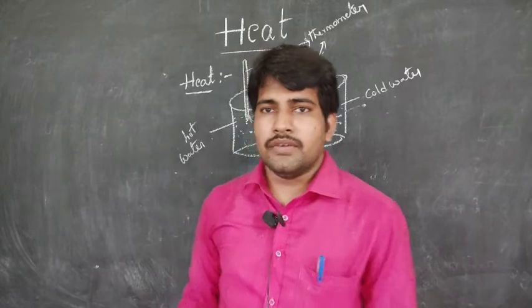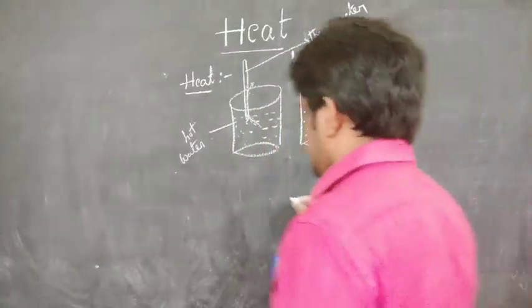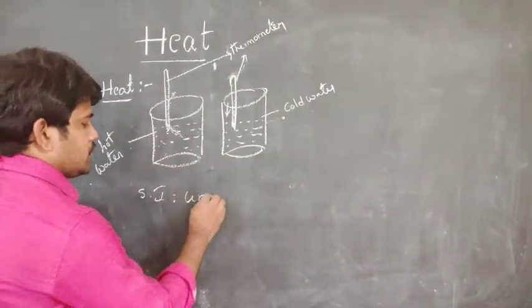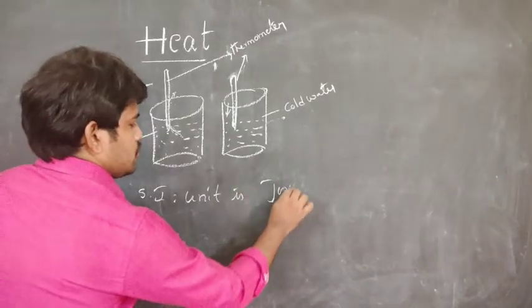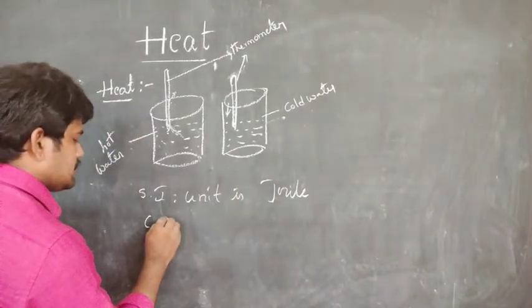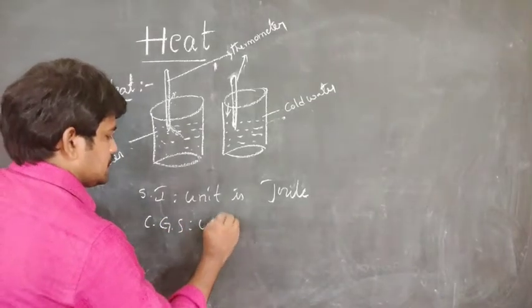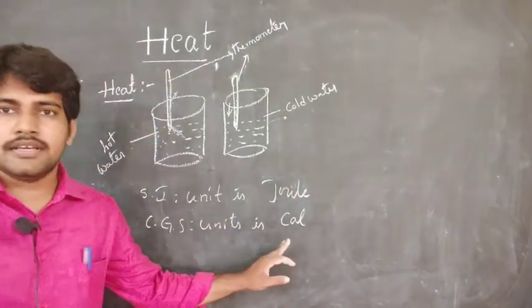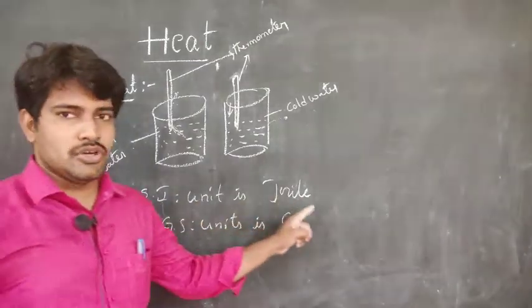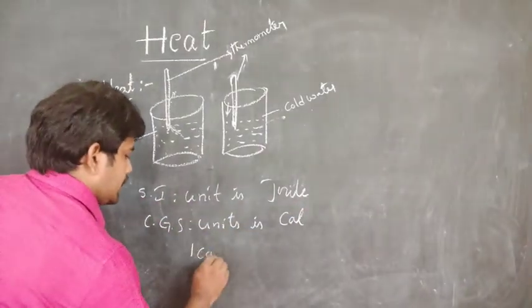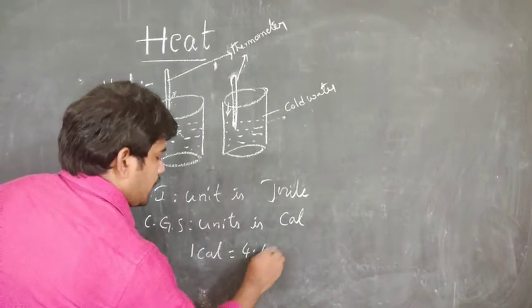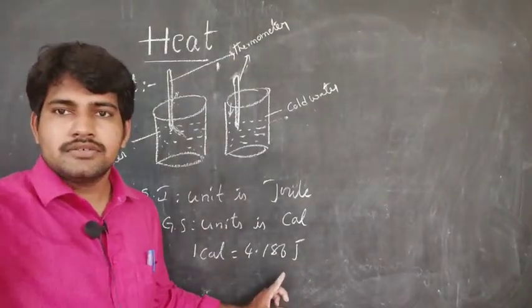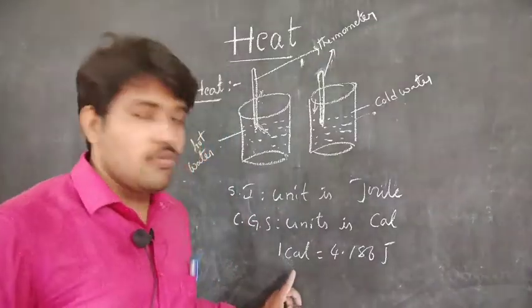The SI unit of heat is joule. The CGS unit is calorie. 1 calorie equals 4.186 joules. Next, calorie. What is a calorie?